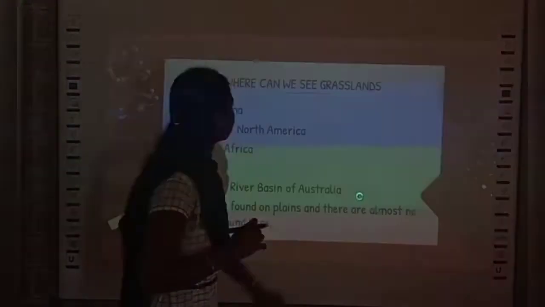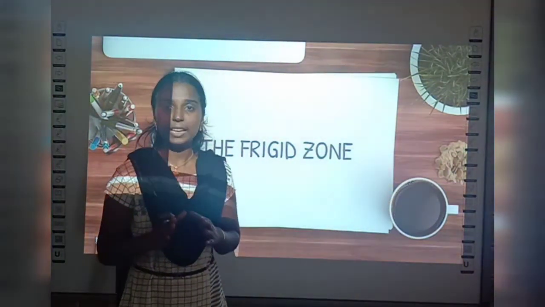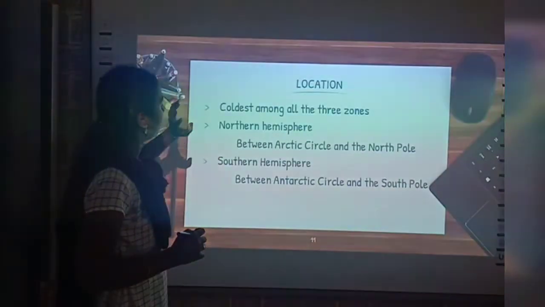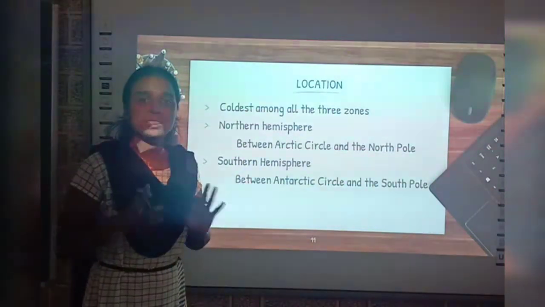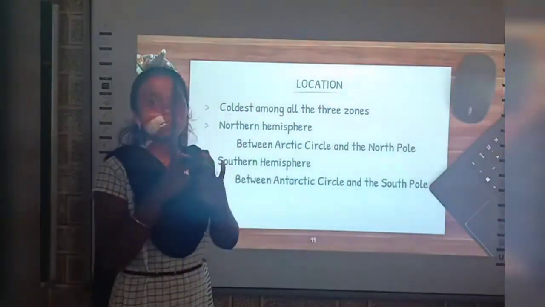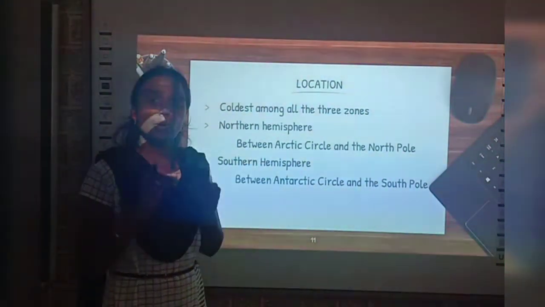So that's all about the introduction to the temperate zone. Now let us discuss the frigid zone. This frigid zone is the coldest among all three zones. What are the three heat zones we have? The torrid zone, the temperate zone, and the frigid zone, right? Among the three, the frigid zone is the coldest one.